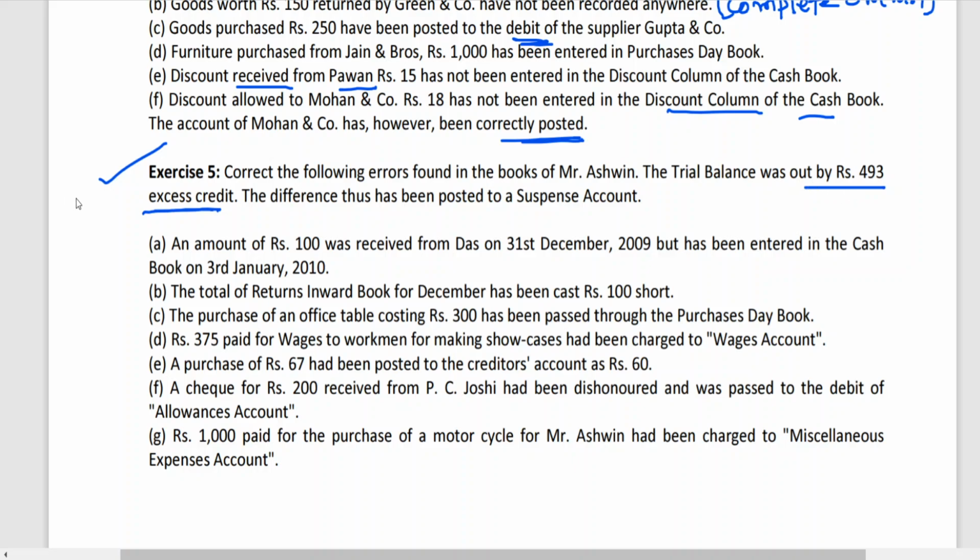Trial balance is showing more credit, means which side is showing less? Debit side. So now we can say suspense account shows which balance? Debit balance. Because the trial balance is showing a difference, we are in stage 2. This is the hint you should follow. That means we are rectifying the errors in stage 2, that means rectification of errors after preparation of trial balance. To understand from a layman's point of view, you are able to know your mistakes after writing the examination.